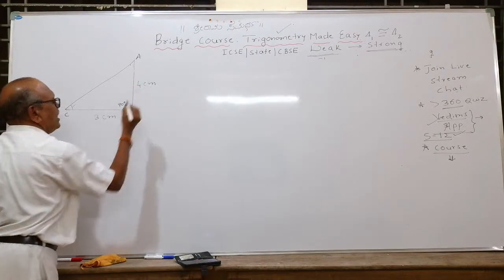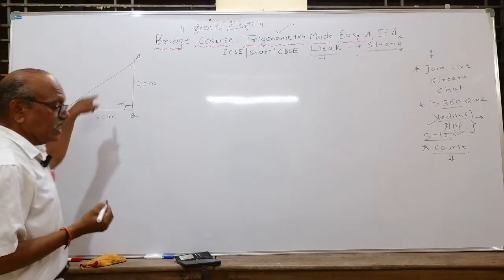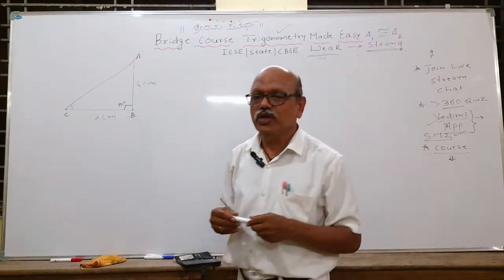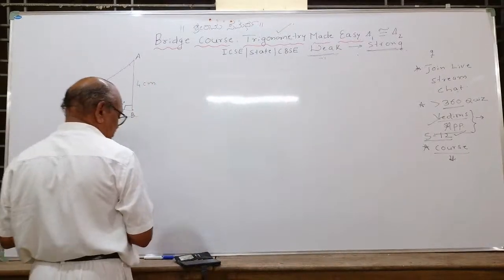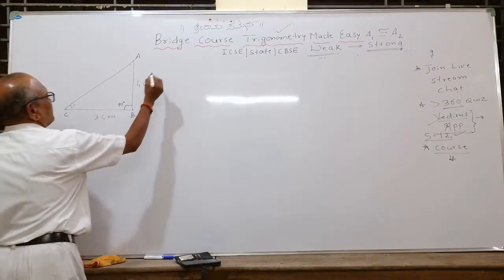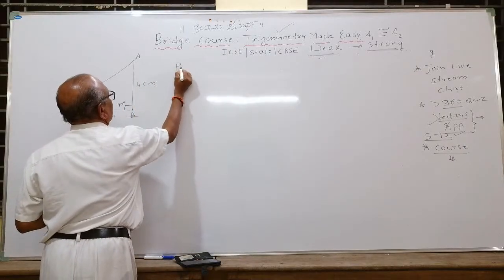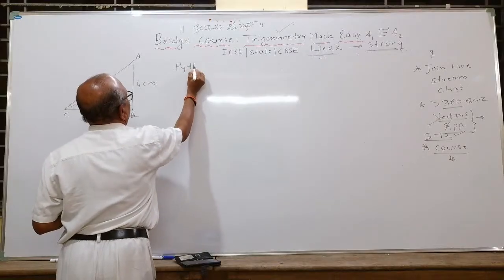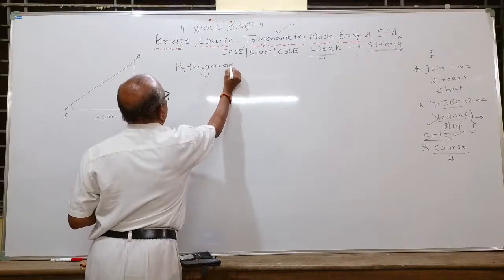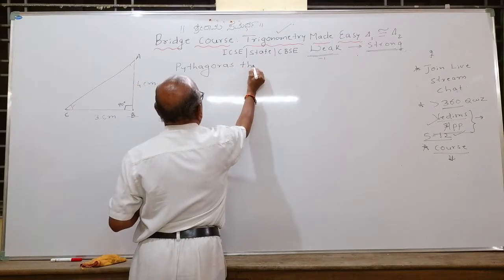Is there any theorem to get the hypotenuse? Name the theorem. Exactly, Pythagoras theorem. You have answered correctly.